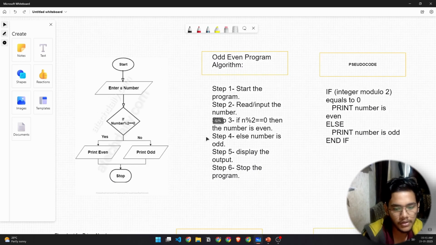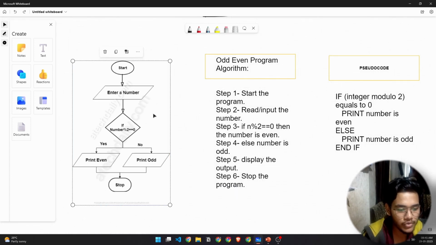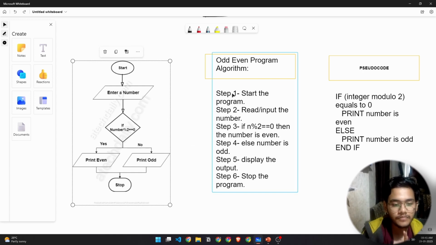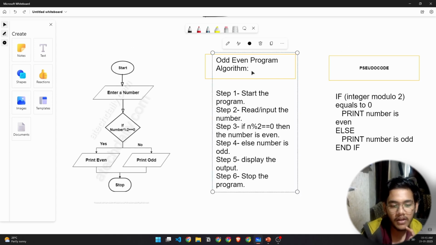So here you can see, for the same question, I have the flowchart. We'll enter a number, and if that number is divisible by 2, if yes, we'll print even, if no, we'll print odd. Now, I've also given the algorithm and the pseudocode for this very problem. The algorithm is written in steps like this: start the program, read the input. If n is divisible by 2, then the number is even. If not, then it is odd. Display the output and stop the program. So that is how an algorithm is written.